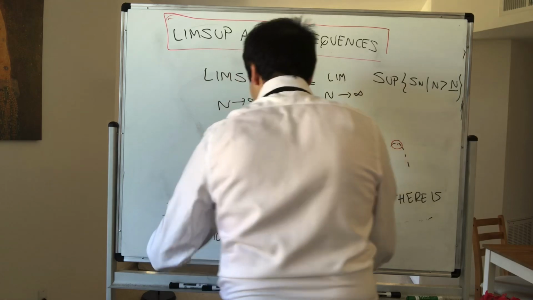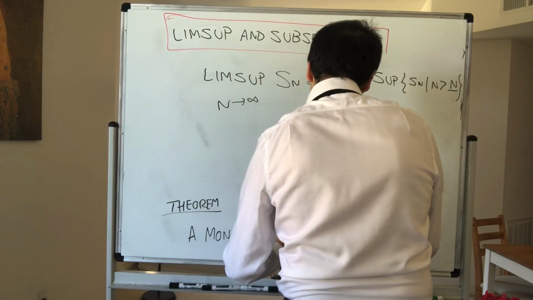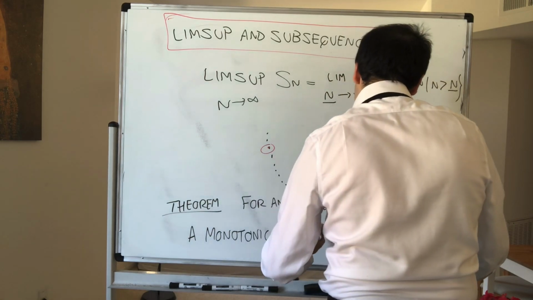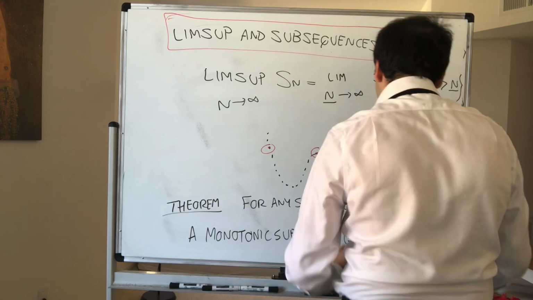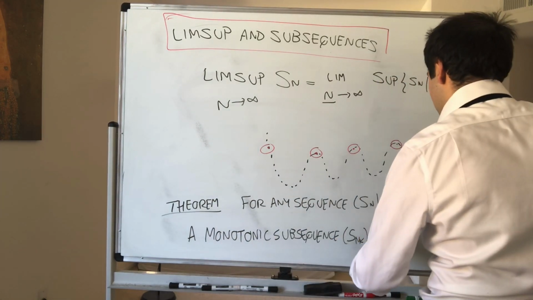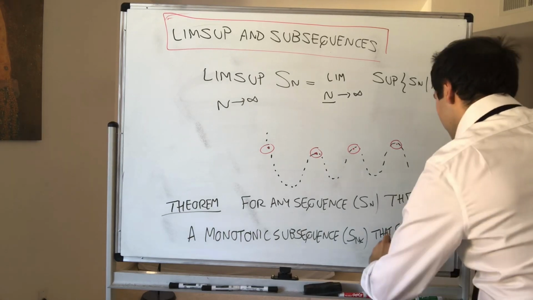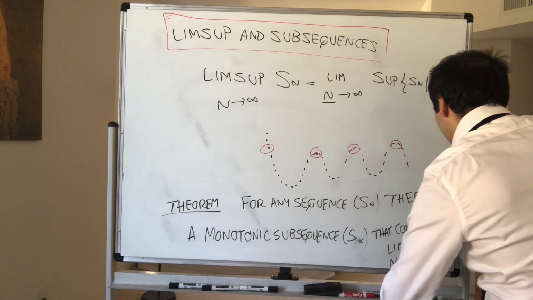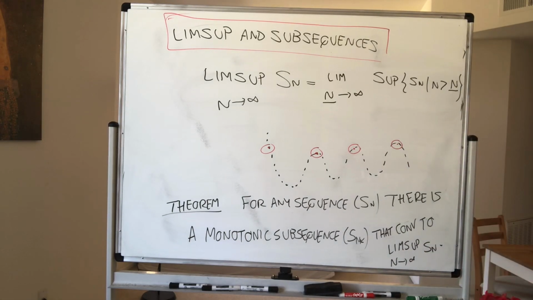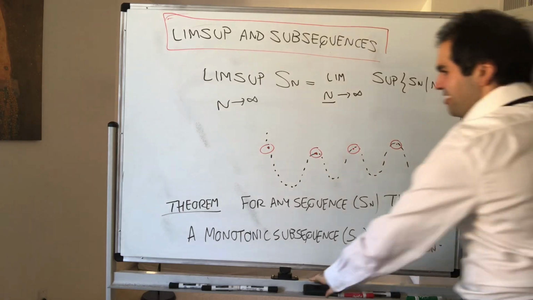By the way, similarly with liminf. So there is a subsequence Snk that converges to the limsup as n goes to infinity of Sn. Okay, and we'll prove this, and again, careful, it is a quite tricky proof, so hopefully you will survive.